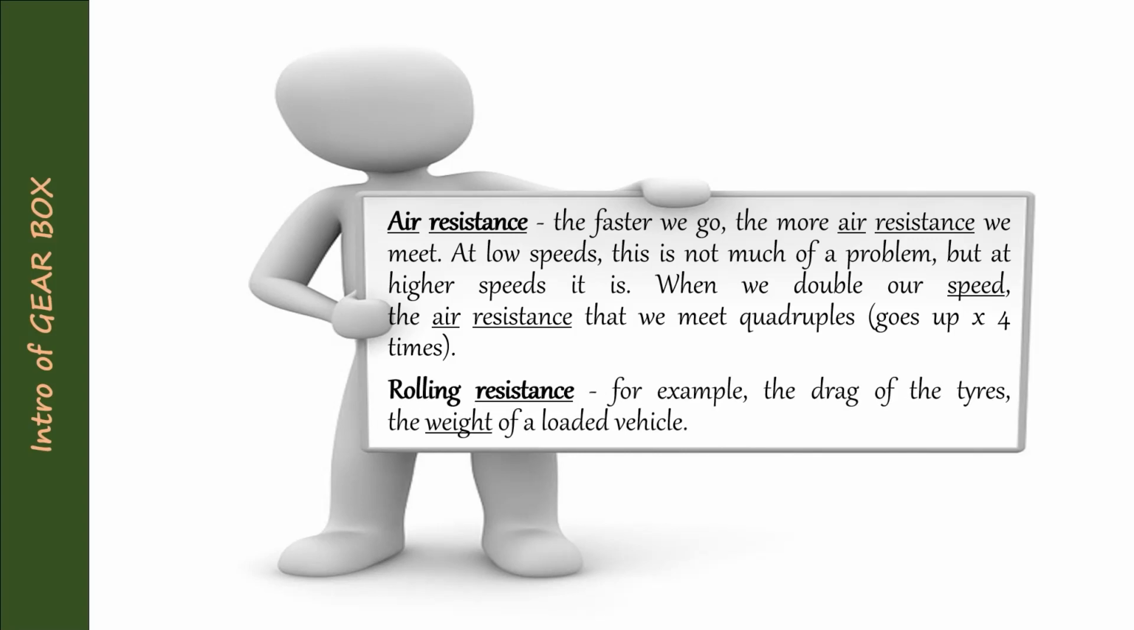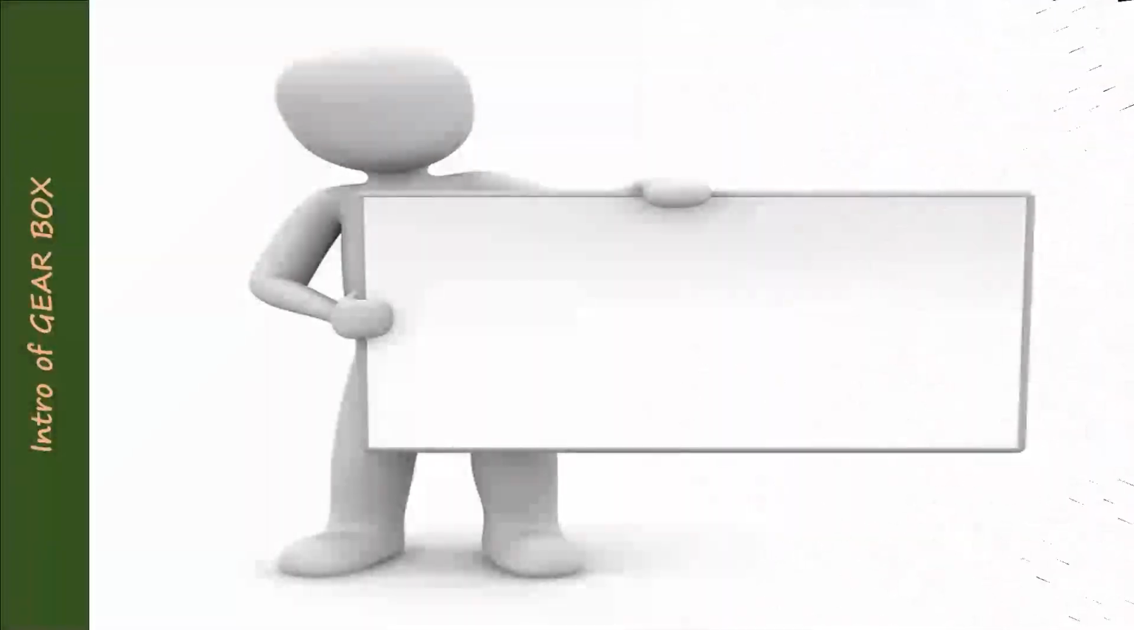Next, rolling resistance. For example, the drag of the tires and the weight of the loaded vehicle. The rolling resistance will be the drag of the tires. The drag of the tires will overcome the rolling resistance. The last one is gradient resistance, going up a hill.